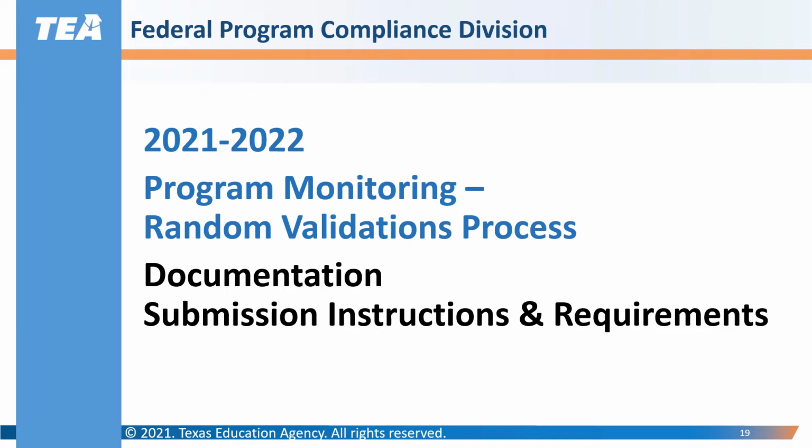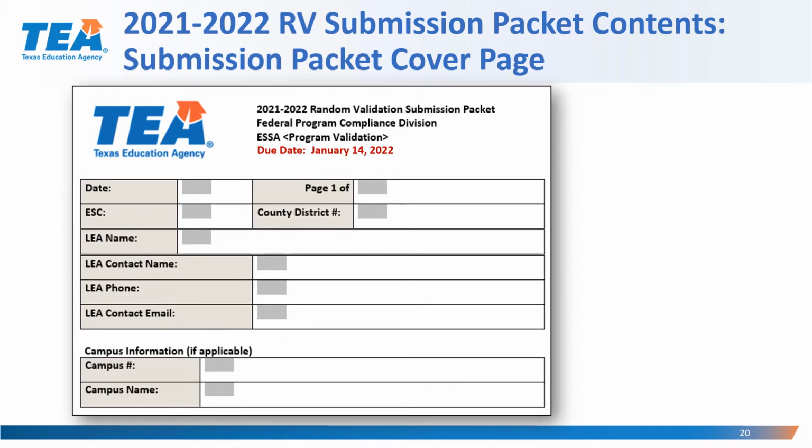This training video will go over the documentation submission instructions and requirements for the 21-22 Program Monitoring Random Validations process being conducted by the Federal Program Compliance Division at the Texas Education Agency. In preparation for documentation submission, the LEA should complete the submission packet cover page. The LEA should complete all the relevant sections of the cover page.